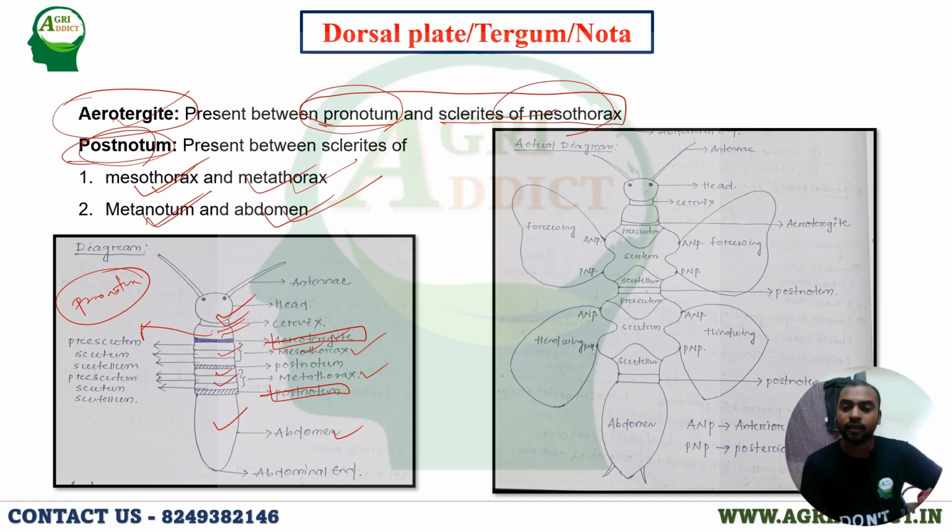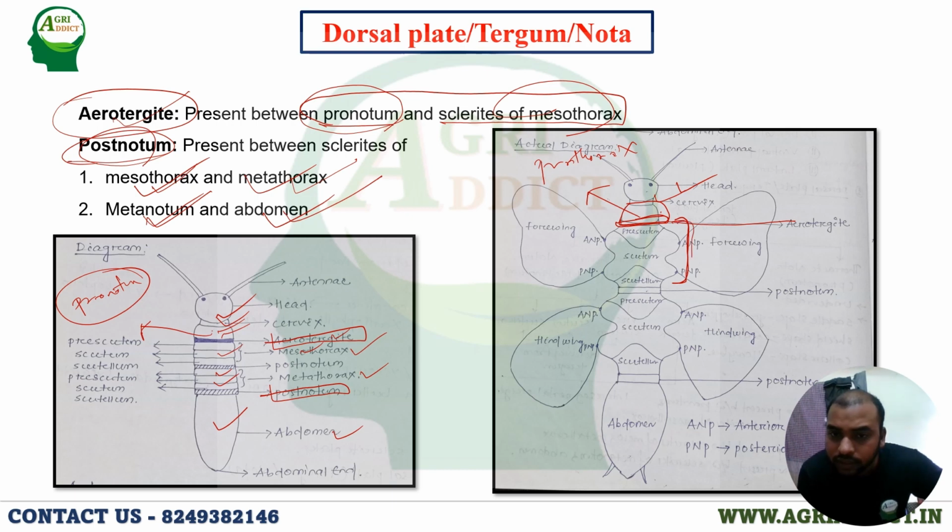Another thing, there may be a doubt: then where will the scutellum and prescutum be present? Actually, the scutum, prescutum, and scutellum are of segmental origin from the tergum. You see the insect head. This is the cervix, and here this is called the prothorax. And this is called the acrotergite, that means in between prothorax and mesothorax. This whole total is called the mesothorax.